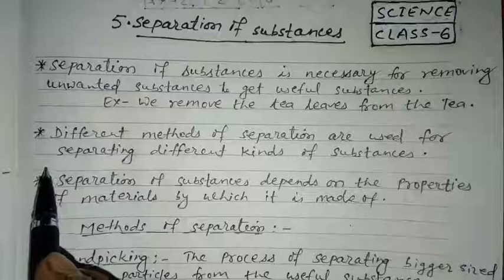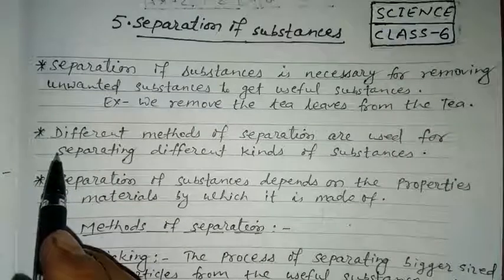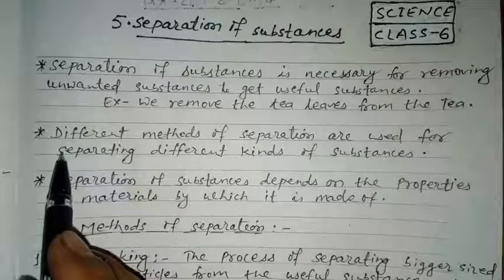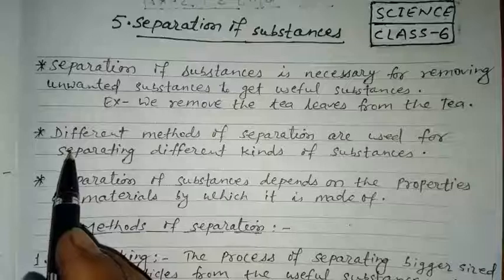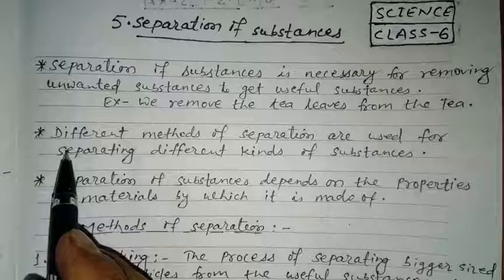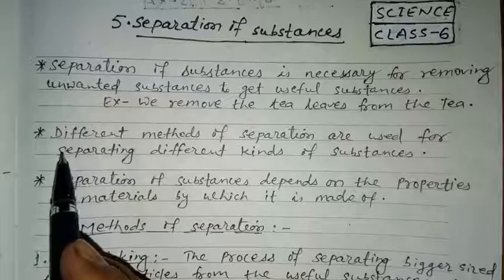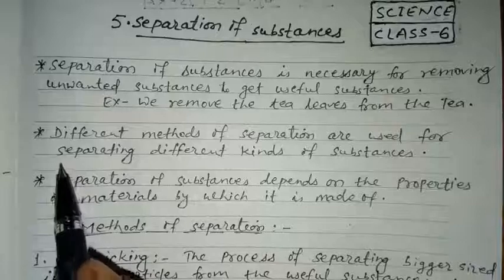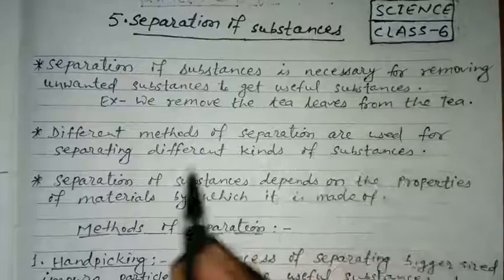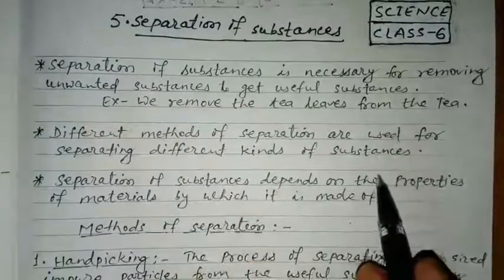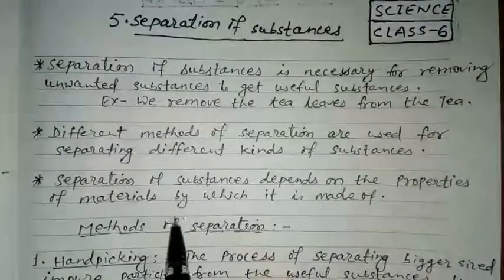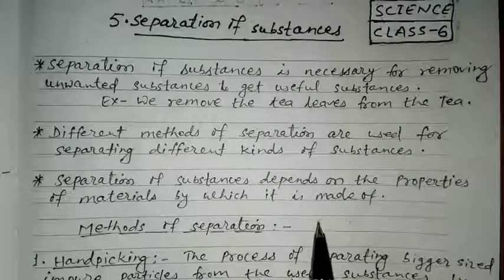Now, what are the methods of separation? Before discussing the methods of separation, we must know what kind of methods of separation is used for what kind of substances. Different methods of separation are used for separating different kinds of substances. Separation of substances depends on the properties of the materials they are made of.